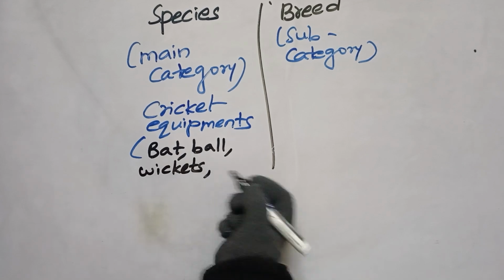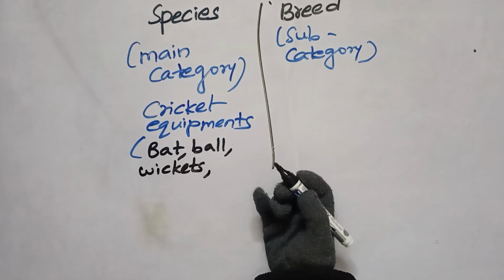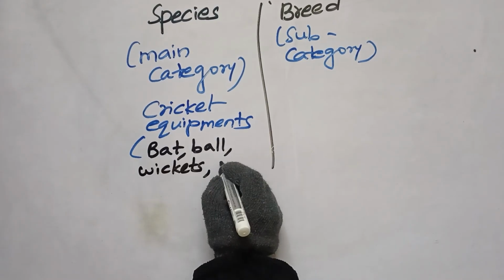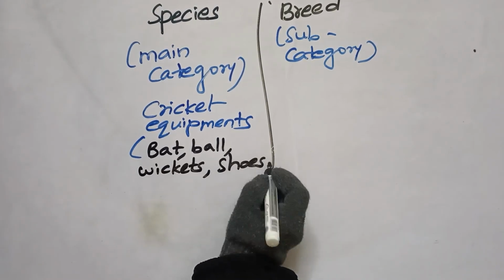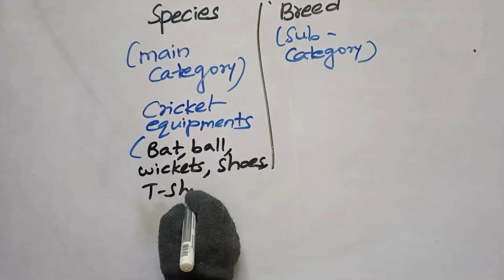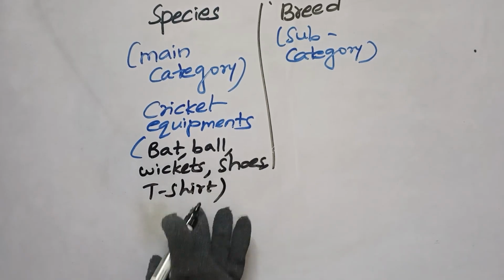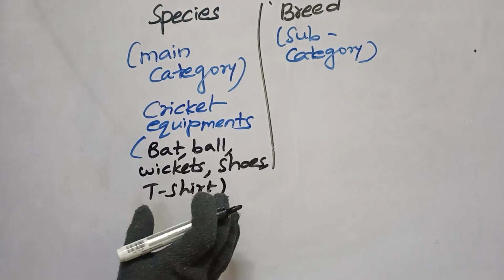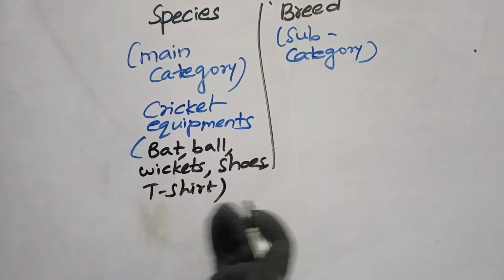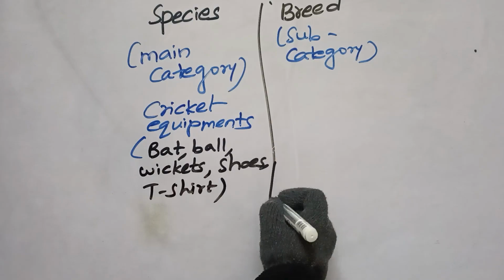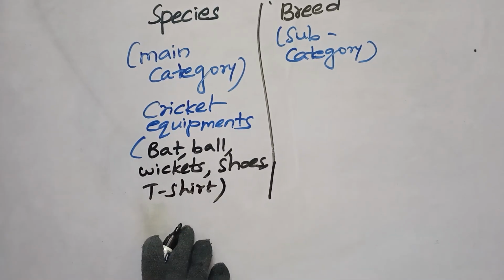Cricket shoes, and even a cricket t-shirt and pant, top and bottom, right? I have taken these five materials. I know there are still more, which cricket lovers know better than me.